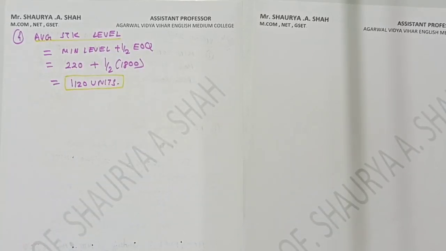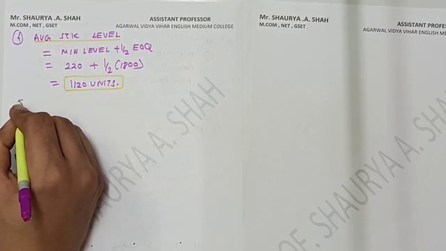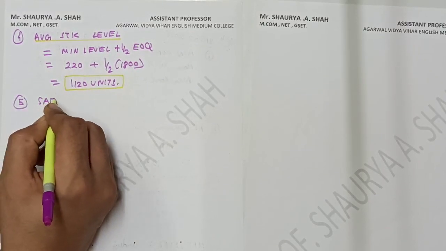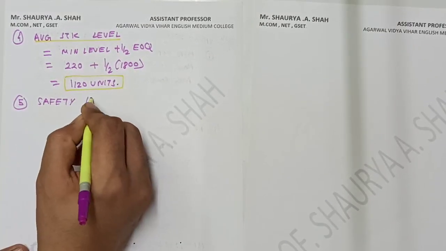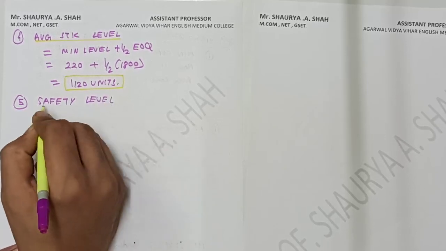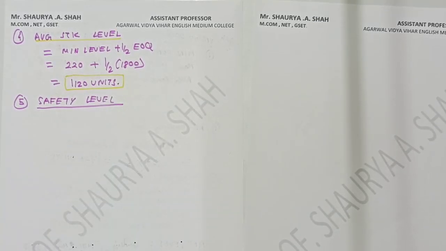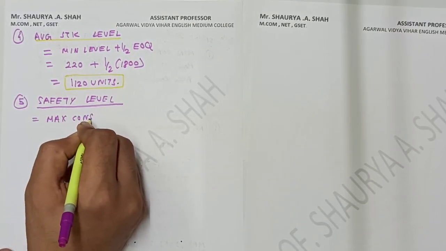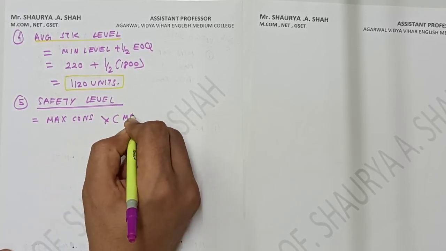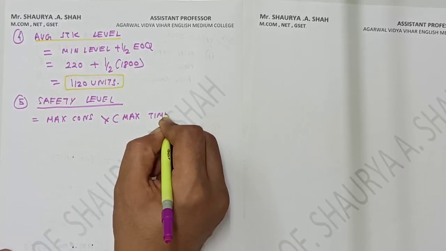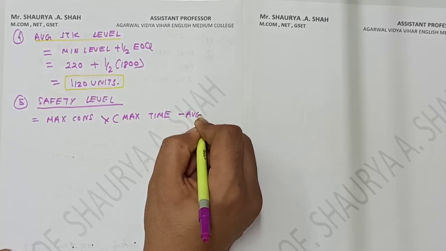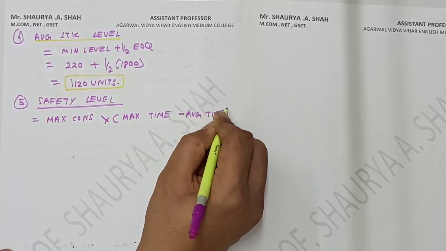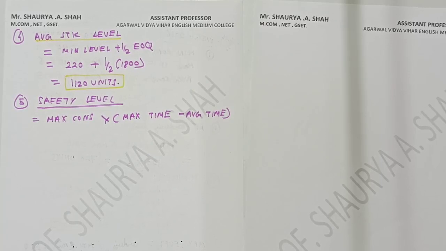Next level you are given is your safety level, right? So you need to find out safety level. What is the formula for safety level, students? The formula for safety level is maximum consumption into maximum time minus average time, right?